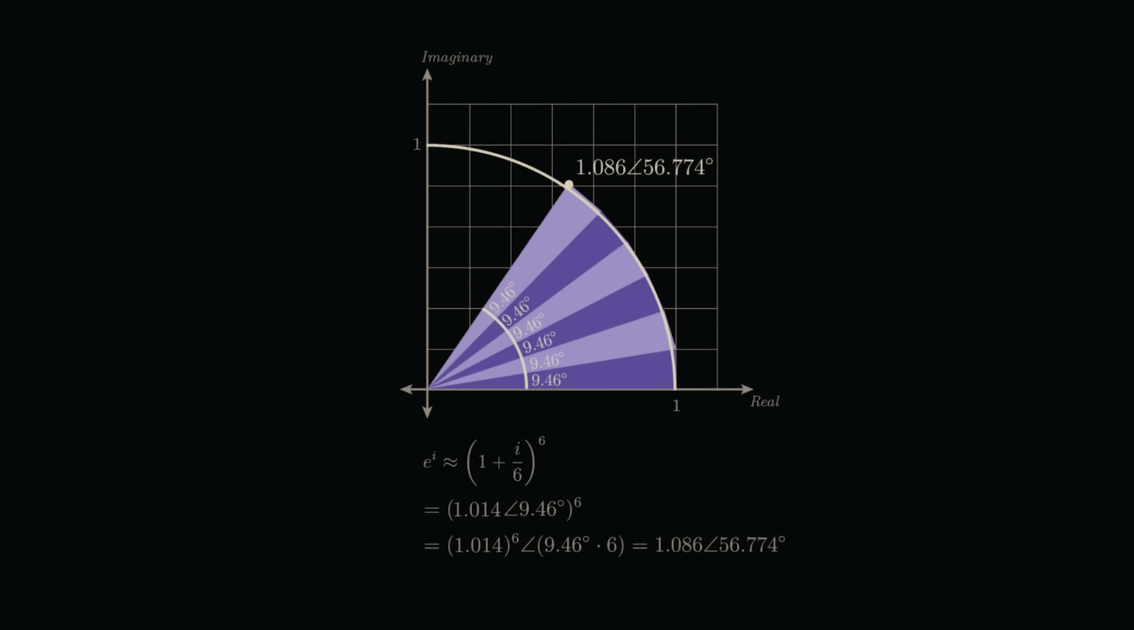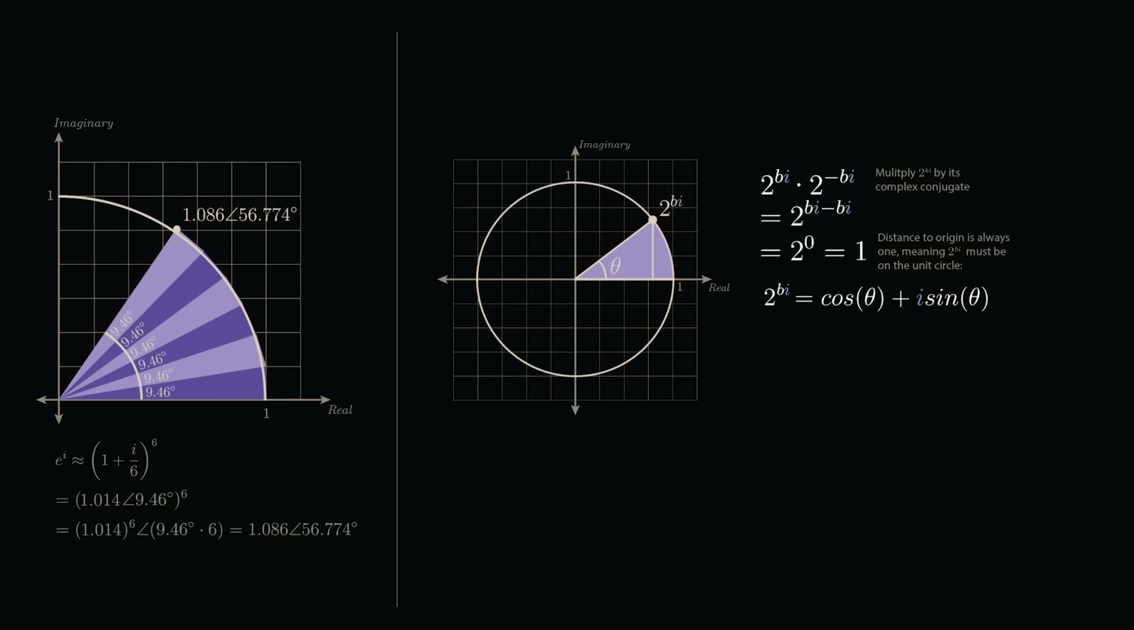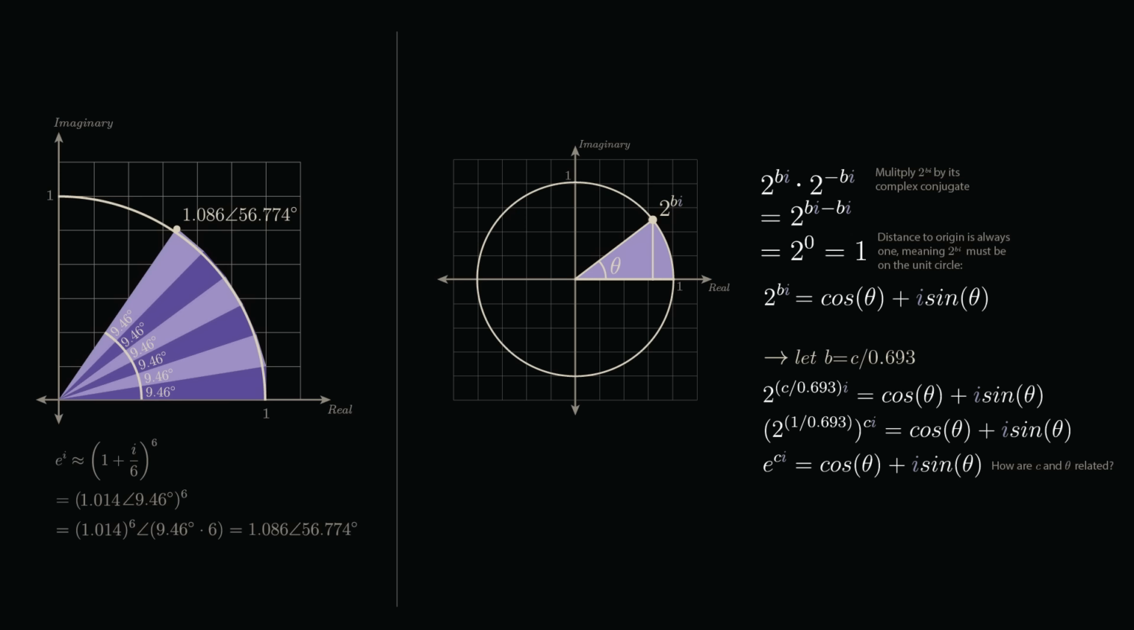So could this result be correct? Is it consistent with all the nice exponential and logarithm properties that we've seen thus far? And can it help us figure out the relationship between b and theta in the unit circle equation we derived earlier for 2 to the power of bi? Let's go ahead and rewrite this equation in terms of the base e to better line up with Briggs' equation. Since b is just an arbitrary constant, we can introduce a new variable, b is equal to c divided by 0.693, just as we did with Briggs' equation. Substituting, we can rewrite our equation as e to the ci is equal to cosine theta plus i sine theta. And our job now is to find the connection between c and theta.